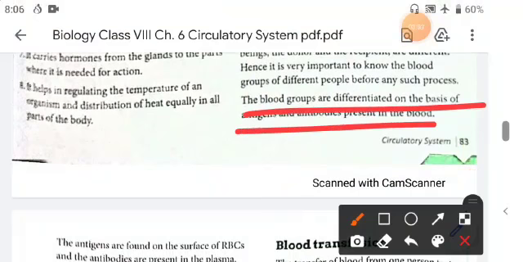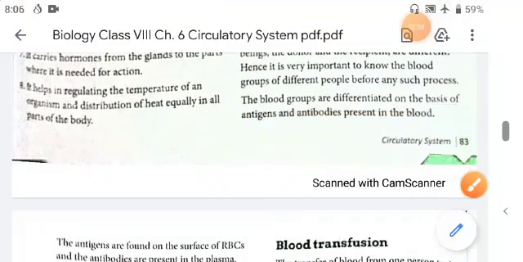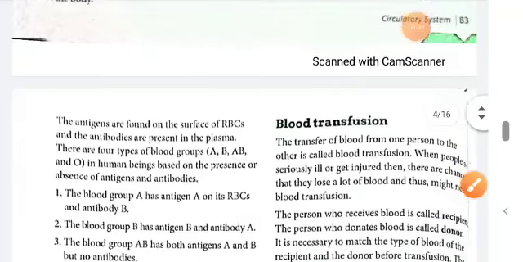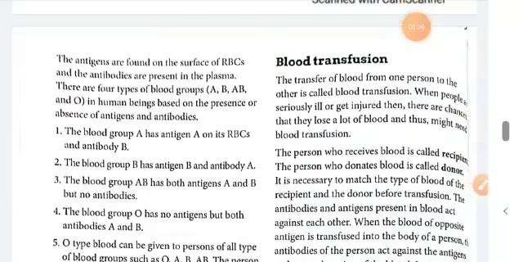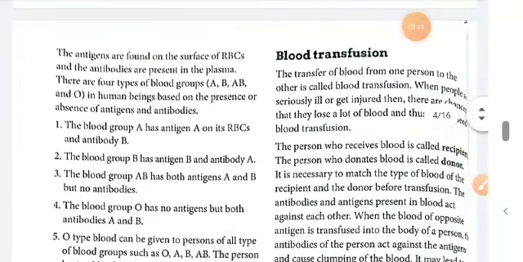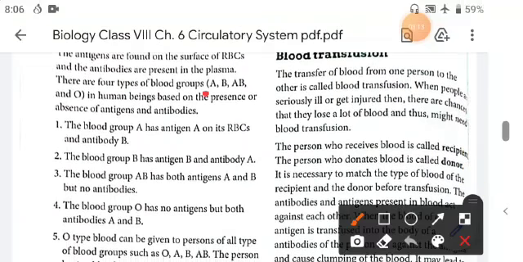In the blood, there are four types of blood groups. So four blood groups are here: A, B, AB and O. You know, in human beings, based on the presence and absence of antigens and antibodies, these groups are given.